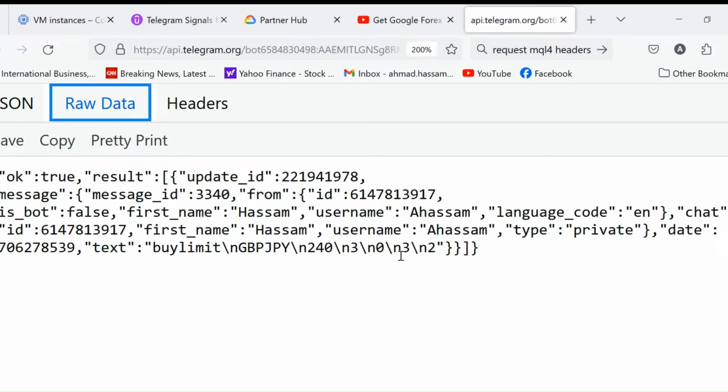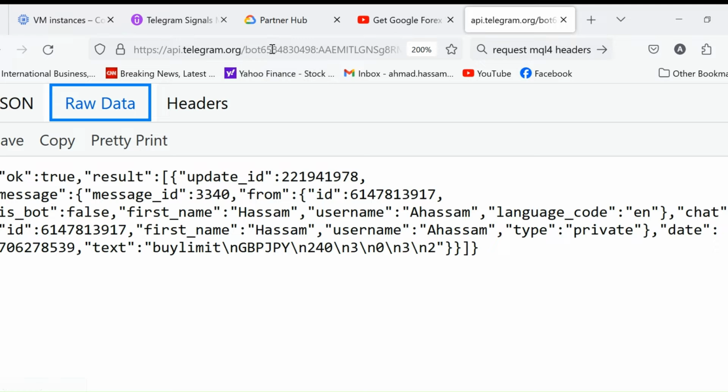HTTP protocol is the backbone of the internet. Every website has got this HTTP before it. All the URLs, all the domain names start with HTTP. Now they start with HTTPS, colon forward slash forward slash. So this is the api.telegram.org URL with HTTPS. HTTPS indicates that this server is using the HTTPS protocol.